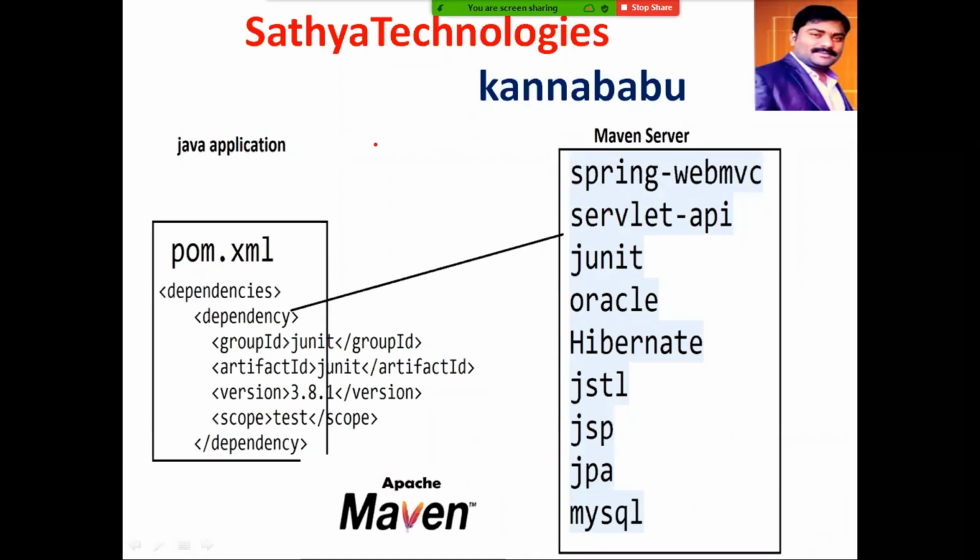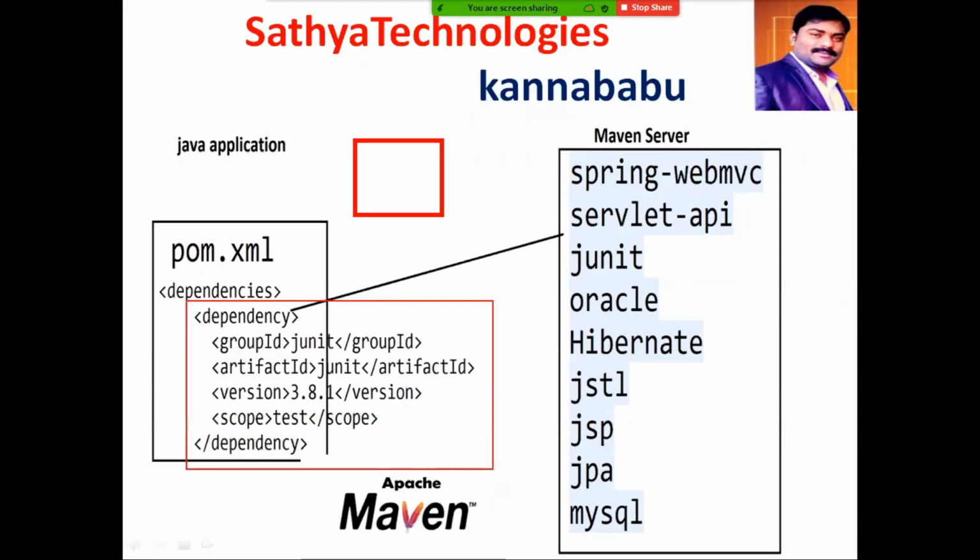Now this is your Java application, and in your Java application a pom.xml file will be there. So the developer must write this configuration code. The developer must write the dependency XML. Group ID is nothing but the company name, the company which has developed this jar file. Artifact ID is nothing but the jar file name. Version is nothing but the jar file version number. Scope is nothing but the type, for what purpose we are using this particular jar file.